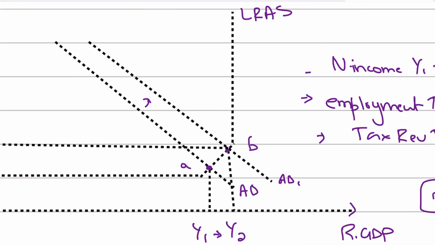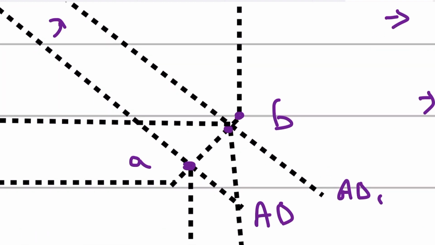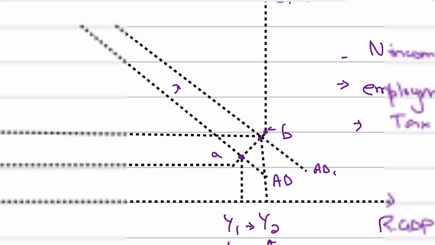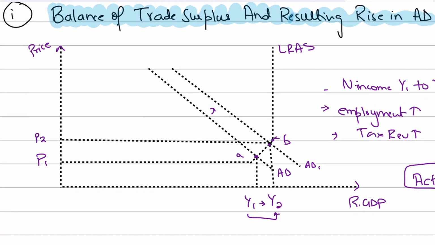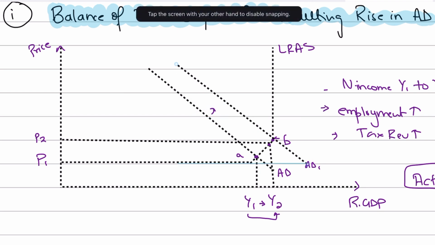And a rise in aggregate demand, as this diagram is telling us, pushes the economy very close to full employment, although the full employment would be at this point, that is point C, but it's at least close to full employment. But that's up to you. If you can show that the economy moves close to full employment, that is itself a positive sign. Or if you want to tell the examiner that the economy moves exactly to full employment, you can shift the aggregate demand to an extent where AD1 shifts to point C,